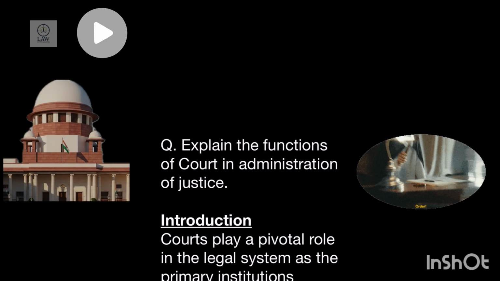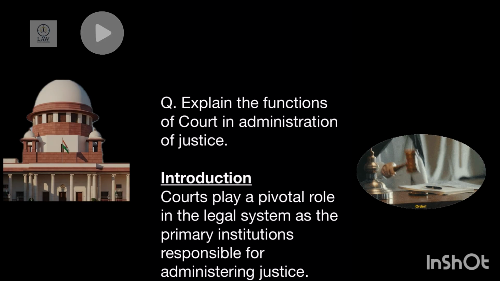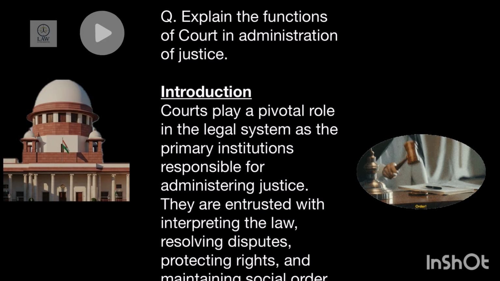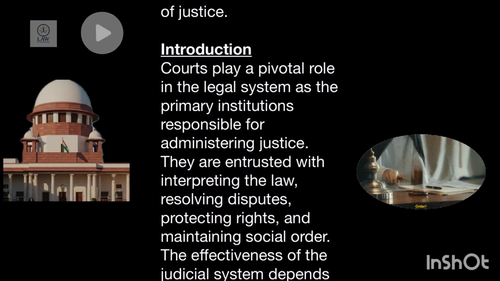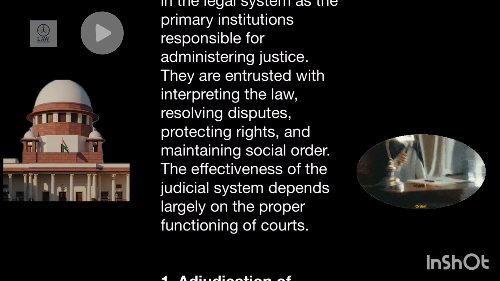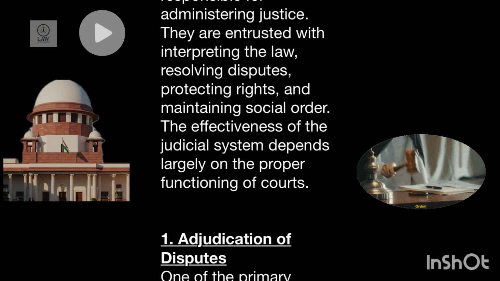Introduction. Courts play a pivotal role in the legal system as the primary institution responsible for administering justice. They are entrusted with interpreting the law, resolving disputes, protecting rights, and maintaining social order. The effectiveness of the judicial system depends largely on the proper functioning of the courts.